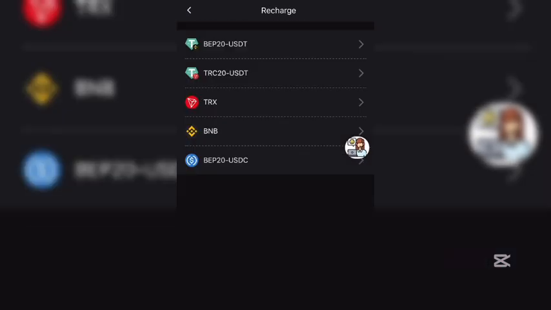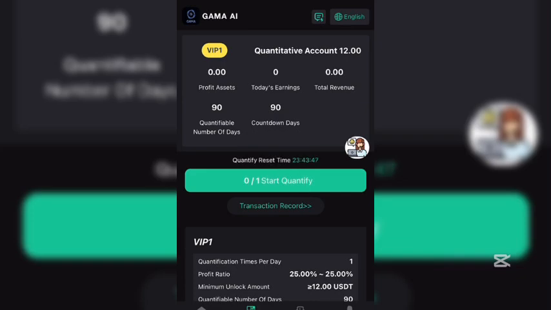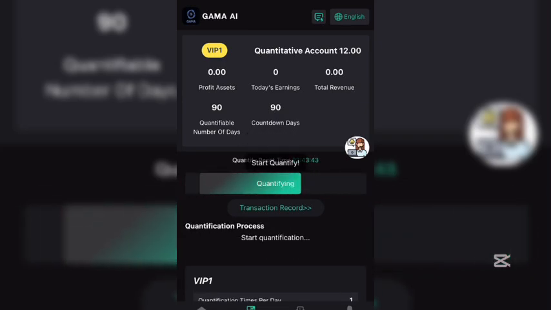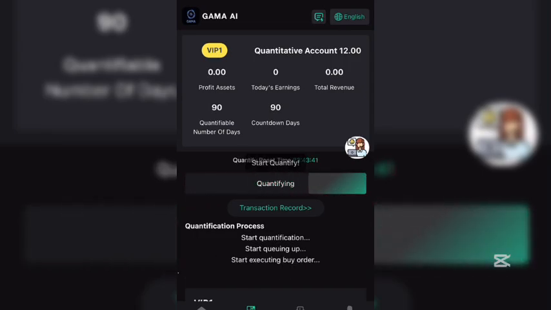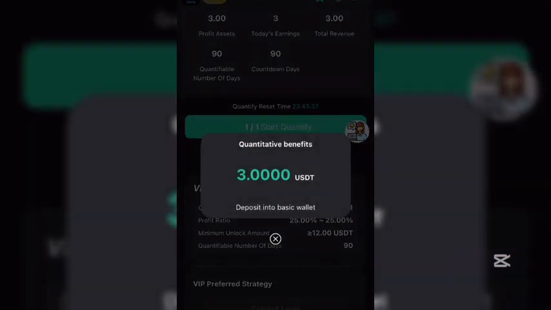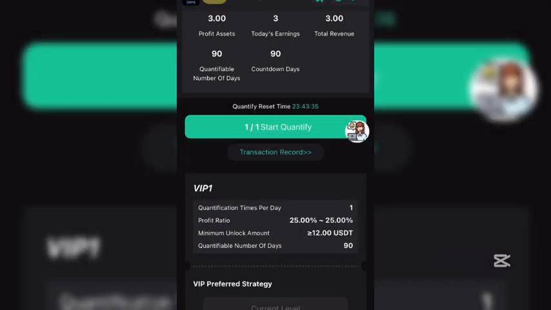So after then, you will stand a chance of making quantification daily on this site. So hit up on quantify, and remember you can make only one quantification on this platform per day. By making this quantification, start quantification and start earning daily. As you can see, I've earned this amount of 3.00 USDT, and I will show you how to make withdrawal.